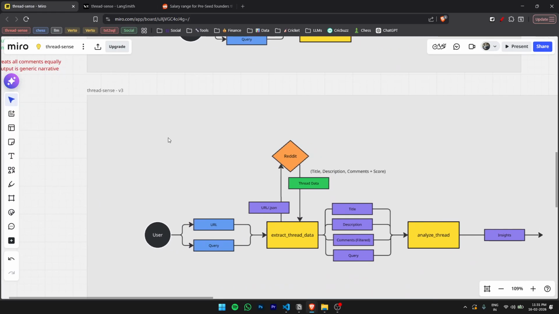Yeah, that's pretty much it for this video. We'll follow a similar cycle of identifying the positives from v3 and the negatives from v3, which will then help us build the version v4.